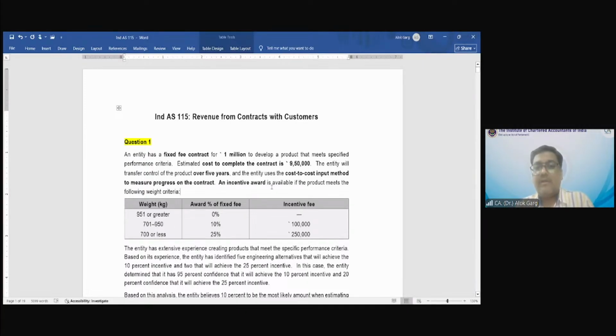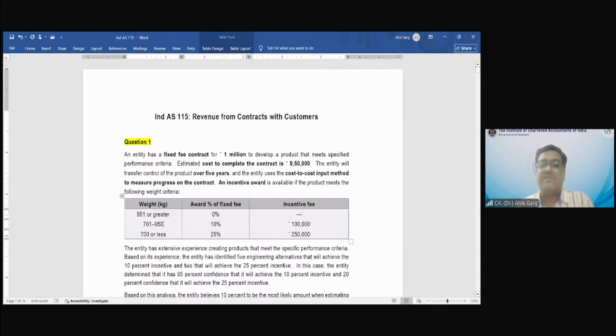The incentive is available if the product meets the following weight criteria. If the weight is 951 kg or greater, the company will not receive any incentive. It will be zero.